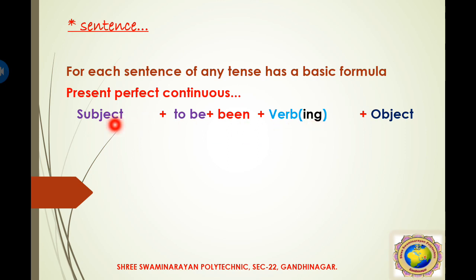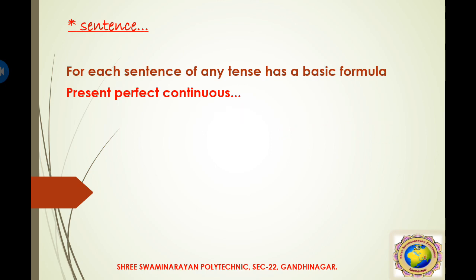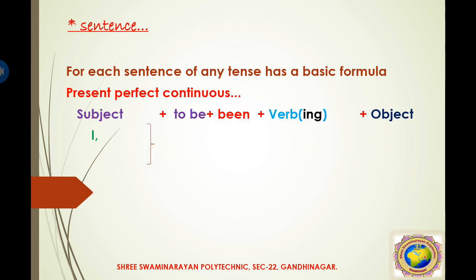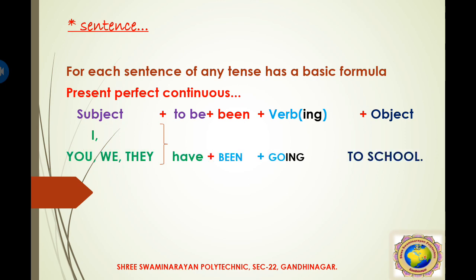So here is the formula: subject plus to be form plus been plus verb with the ing form plus object. Here our subject is I, you, we, they, he, she, it and so on. The to be form is have, and been, the verb is go, so here it is going. So the sentence becomes: I have been going to school.